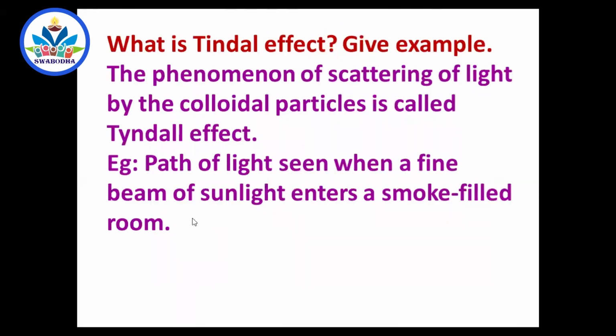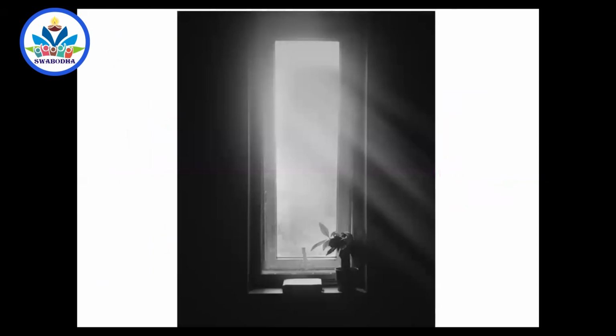And what is the Tyndall effect? This is another effect. Even in scattering, there are different types. The phenomenon of scattering of light by colloidal particles is called the Tyndall effect. The best example: if in your house there is some smoke, and you open a small window or door, the light coming from outside through the smoke can be clearly seen. Why is it so? Because in the path of the light, if there are smoke particles, they scatter the light in different directions, and that can be seen.